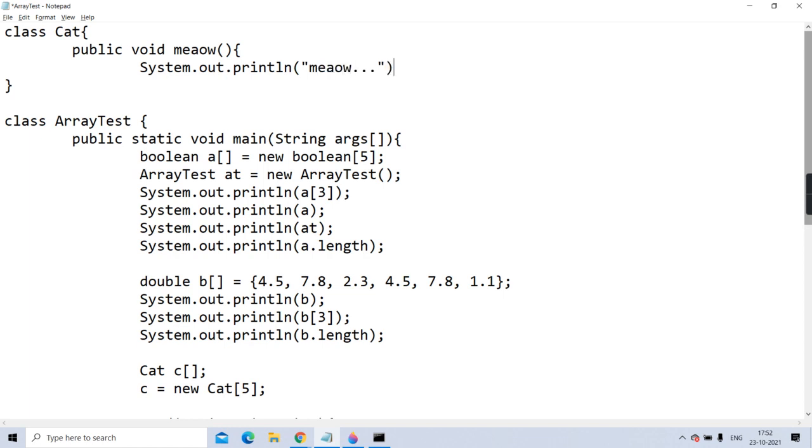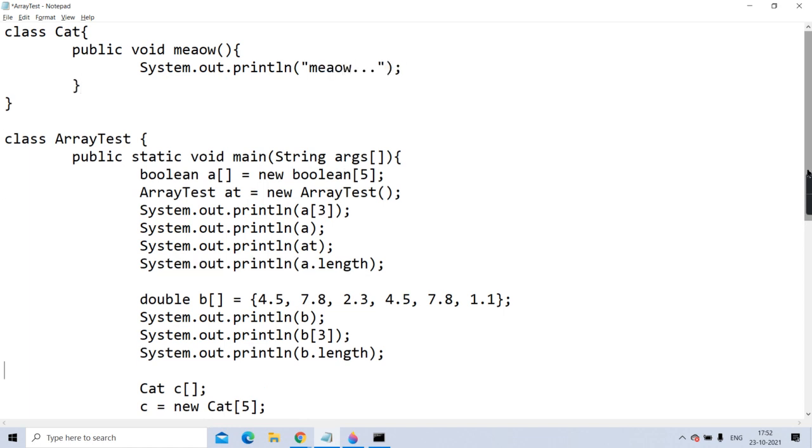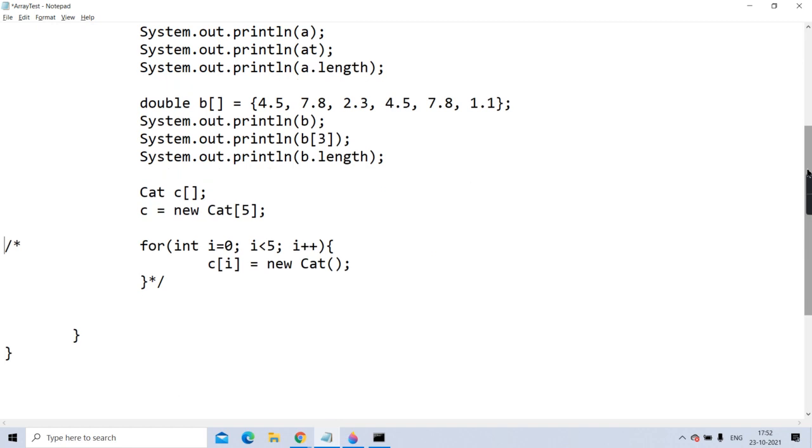I forgot to do this activity, and directly I'm calling C[0].meow. Means I'm calling the meow method for the 0th object, because you are thinking that you have created 5 cat objects with new Cat[5], and the reference of that whole array has come in C. So C[0].meow.